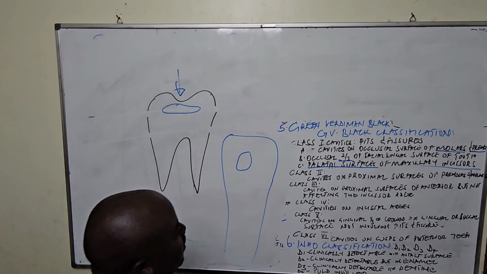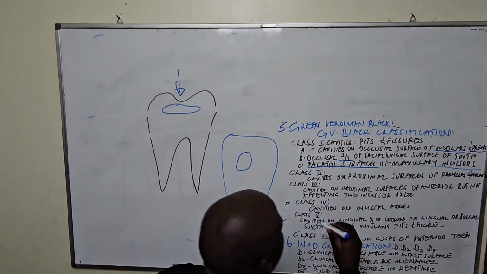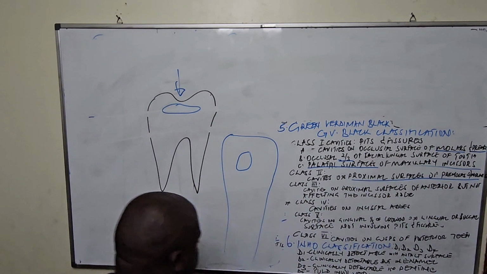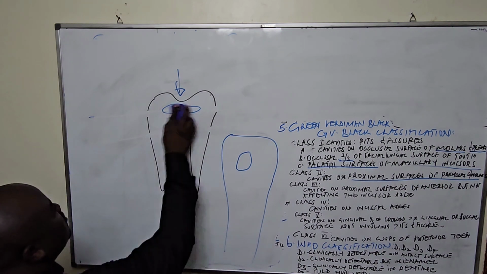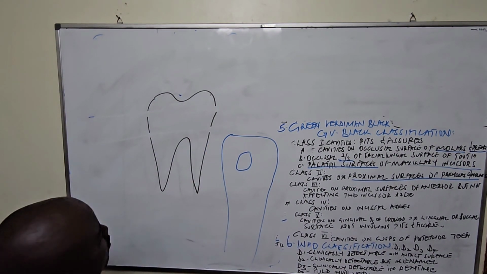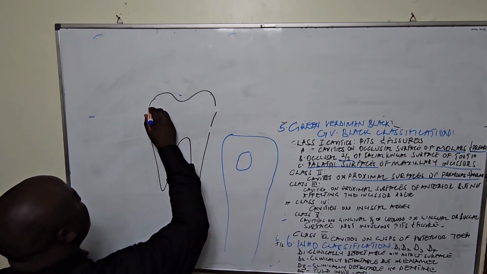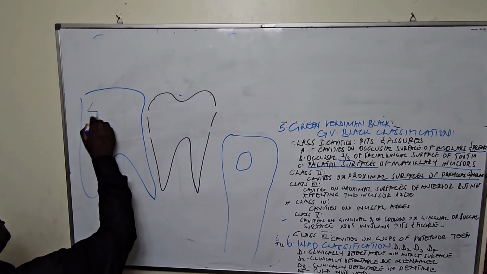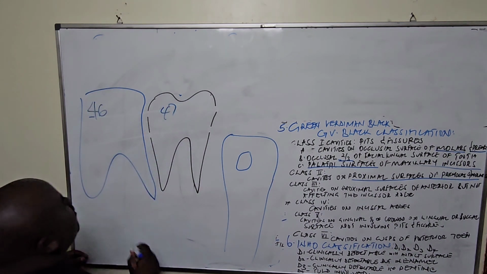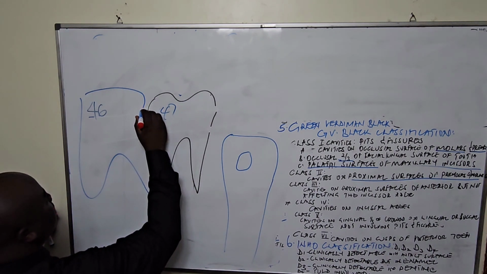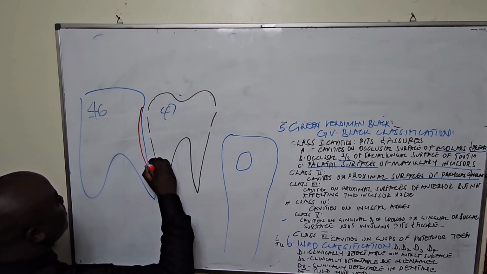Classification number 2 is the cavities on the proximal surfaces of molars and premolars. I already talked about the proximal surface. I said by the proximal surface we mean, if this is a tooth, maybe a 4-6 and 4-7, either this surface or this.